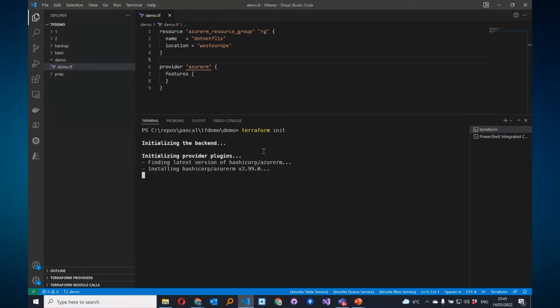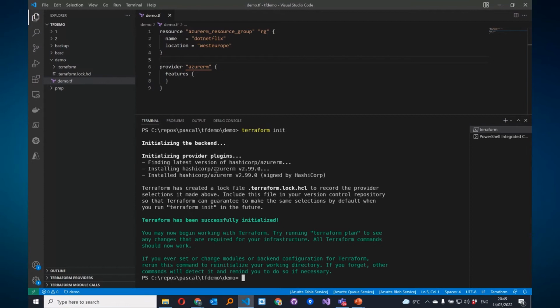Based on the Azure RM provider configured here, it is downloading the correct version of the Azure RM provider. So now we have access to it. Terraform has been successfully initialized, so that is good news. And now we are able to apply our infrastructure.